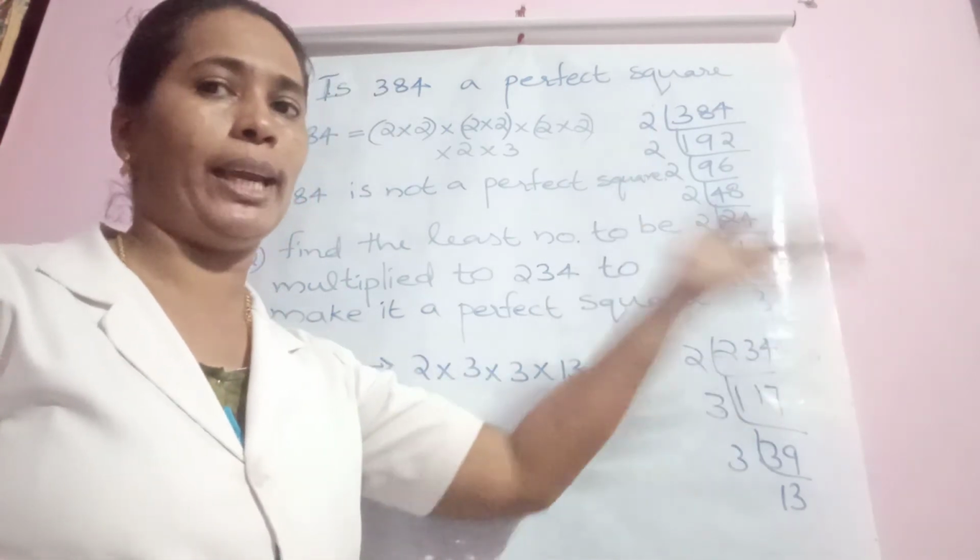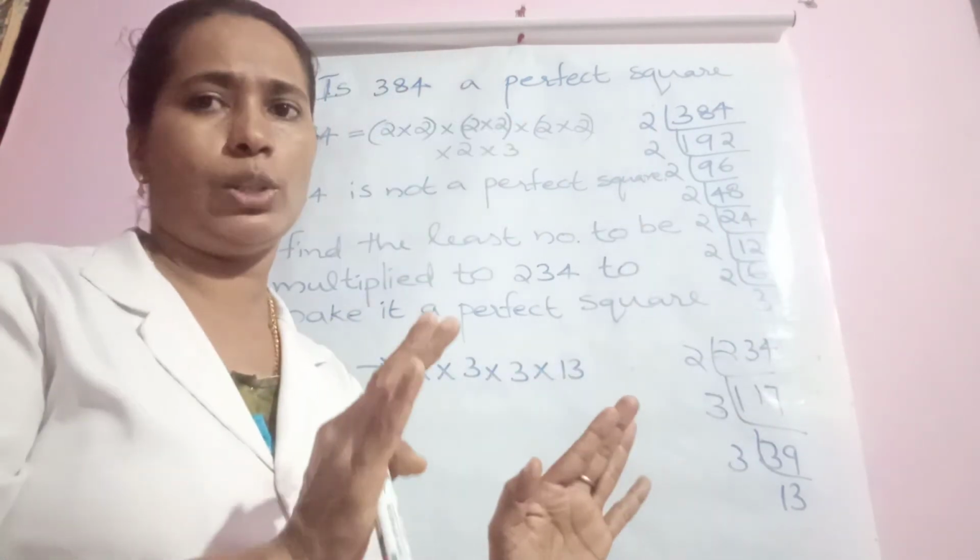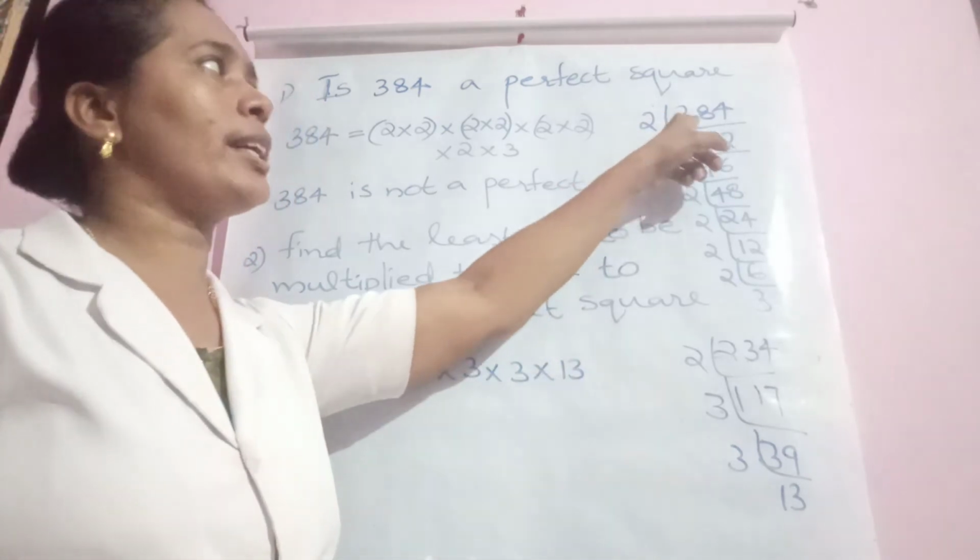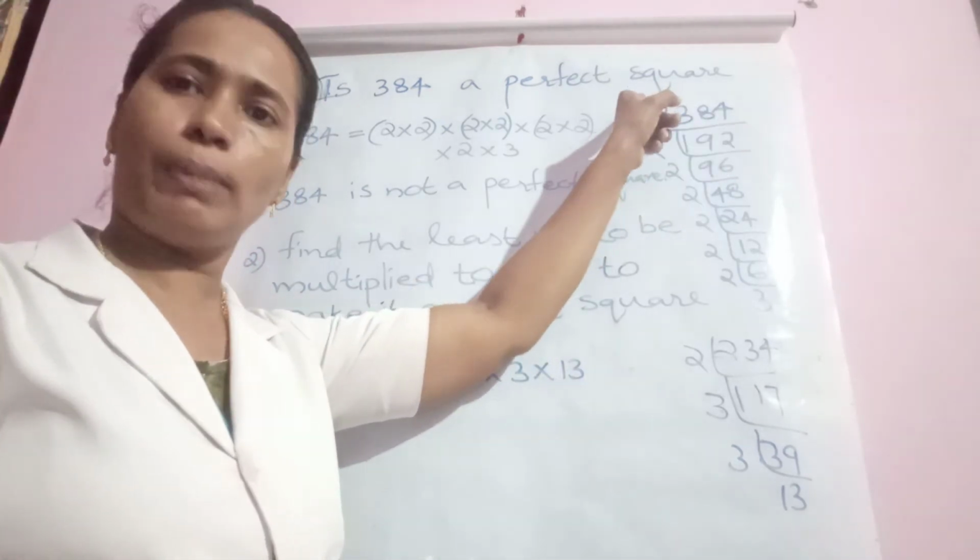Orderly you have to take. Okay. First 5, then 7 like that. That is not good. Okay. Start with 2. It is possible, ending with 4, so it is divisible by 2.